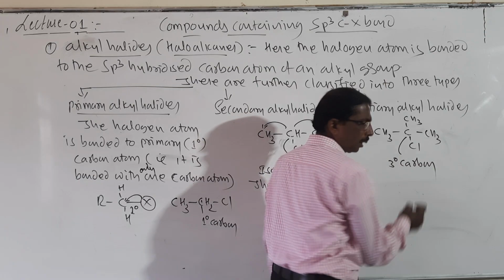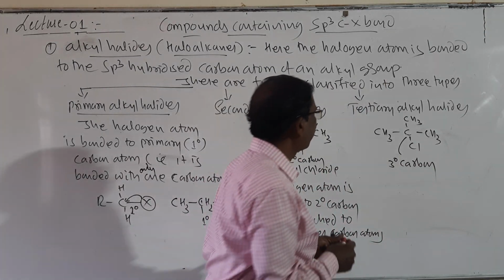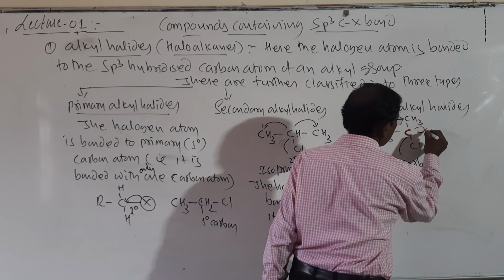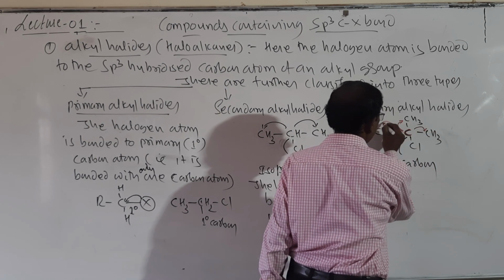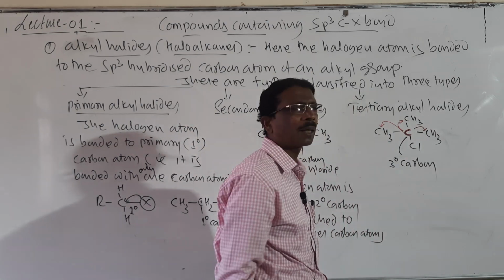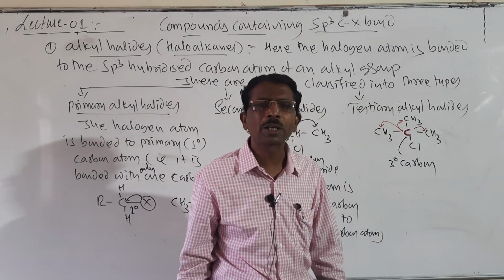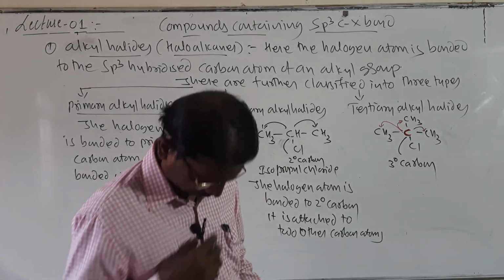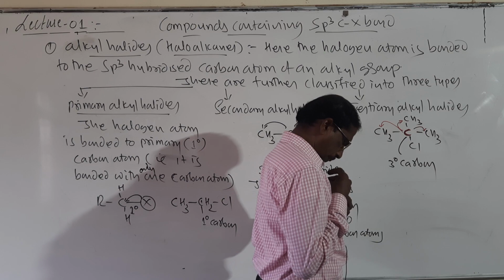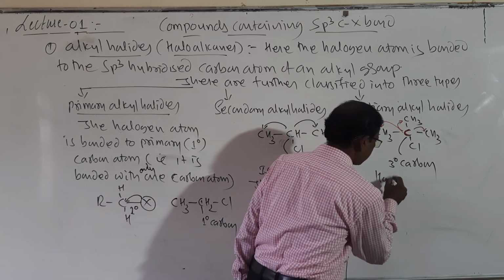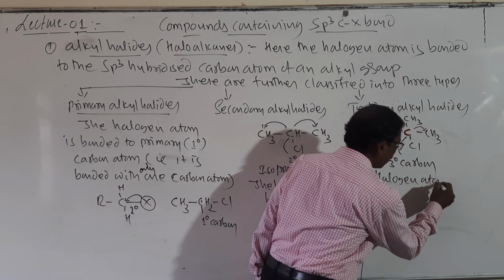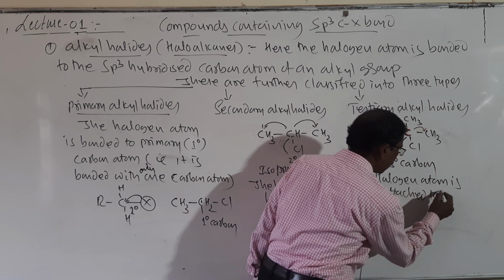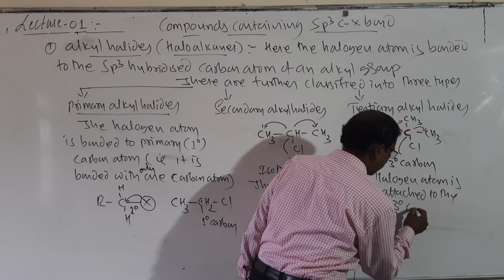It is linked with, so I will show here, this carbon is linked here, this carbon is linked here, and this carbon is linked here. That means 3 carbon atoms are attached to this. It is called a tertiary carbon. So the halogen atom is attached to the tertiary carbon.